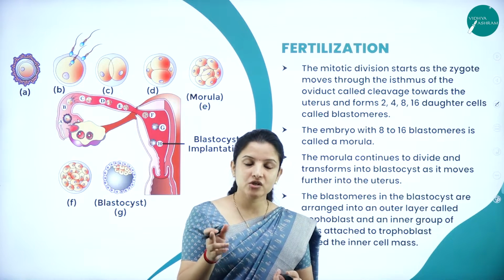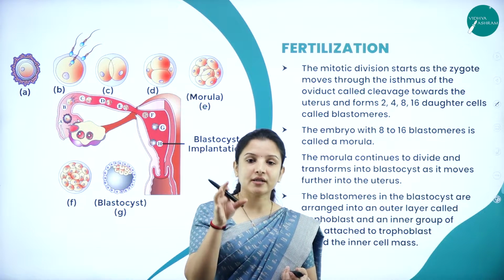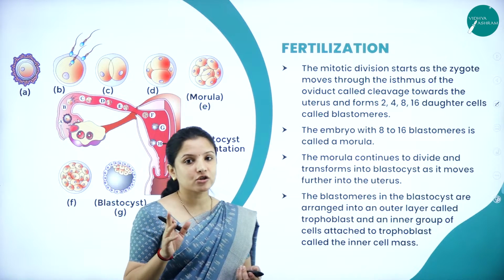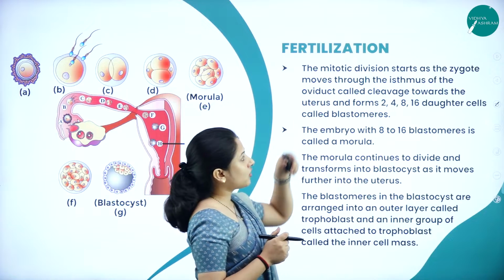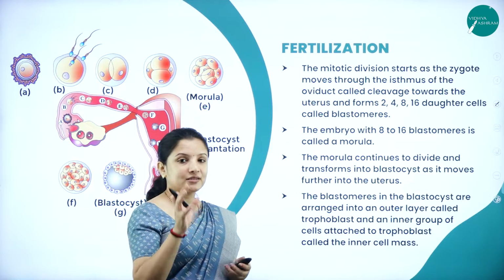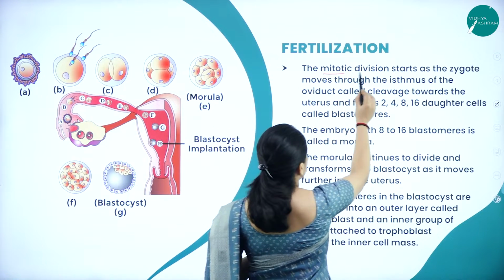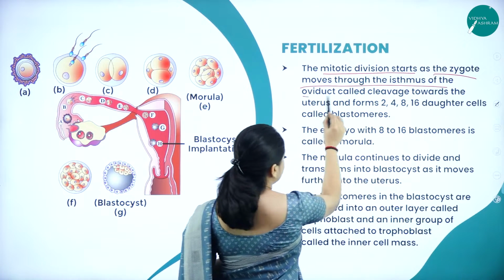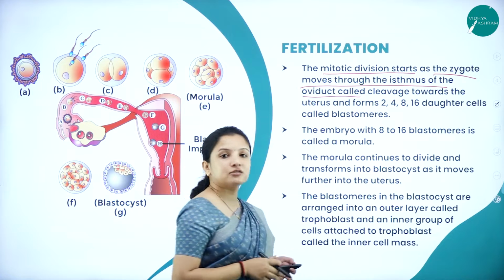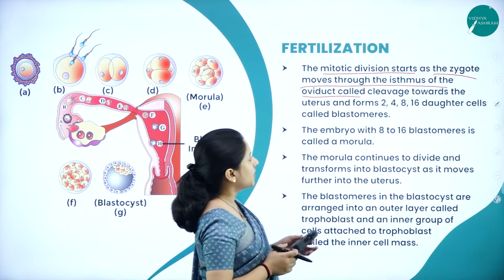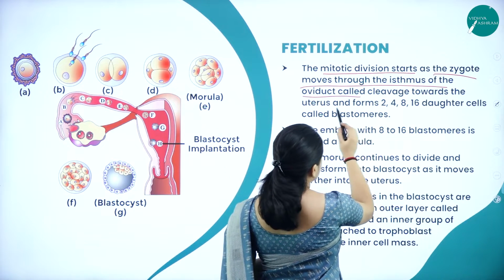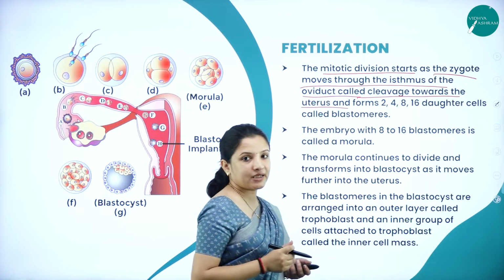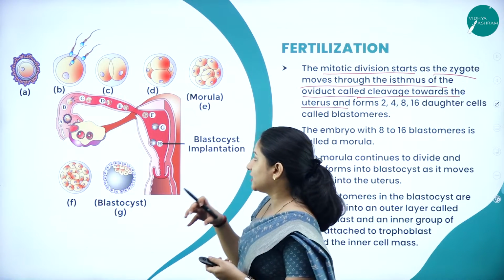Once fertilization occurs and the zygote is formed, that zygote moves through the isthmus region of the oviduct, which is also called the fallopian tube, and it will go and embed itself in the uterus.